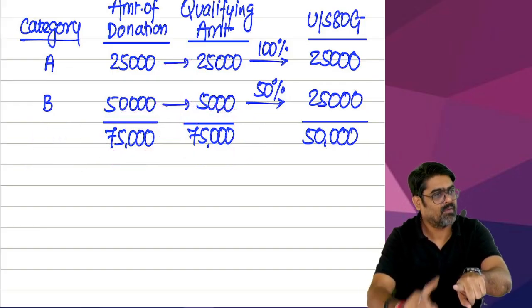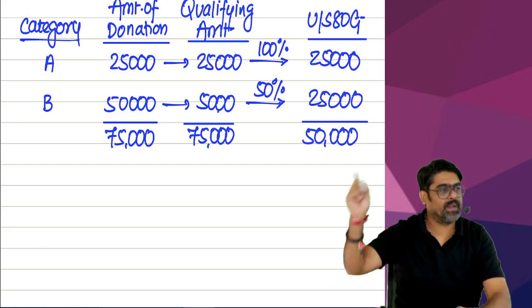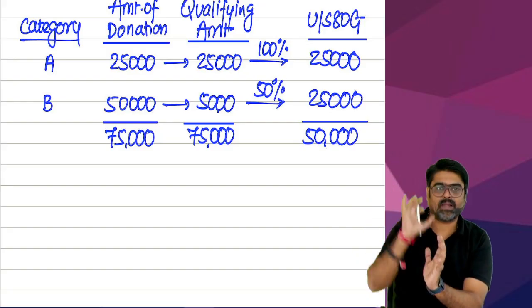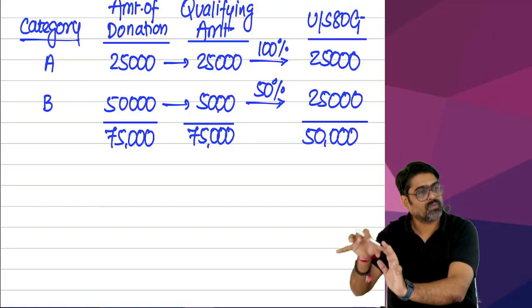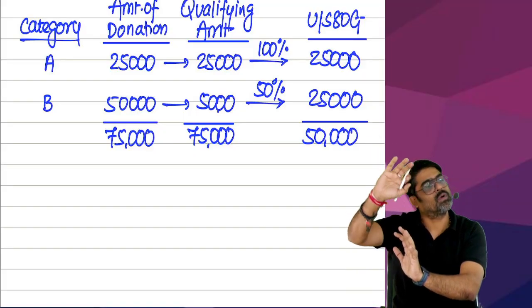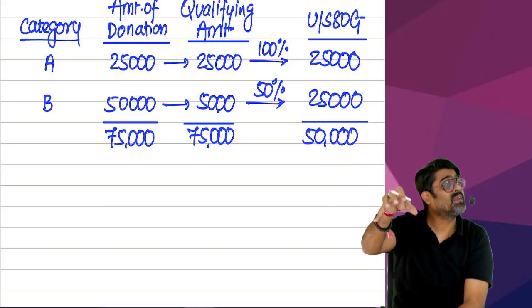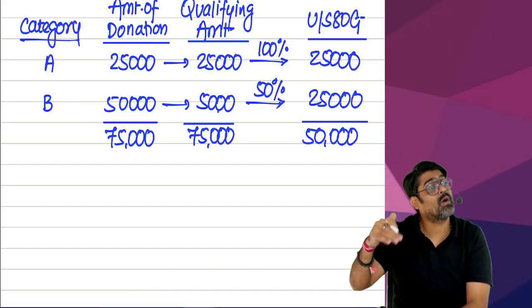Category A we will allow 100% and category B we will allow 50%. So that 75,000 of category A and B will qualify fully, but out of that, category A, which was 25,000, we will allow 100%. Category B was 50,000, which we will not allow fully, we will allow 50%.